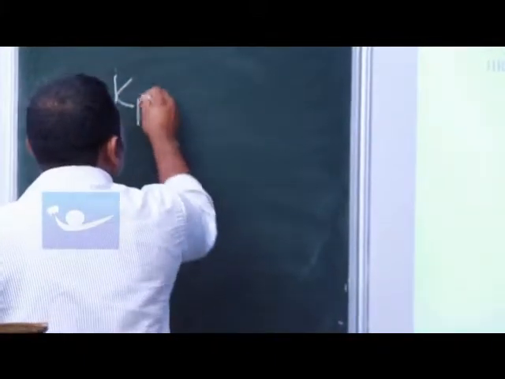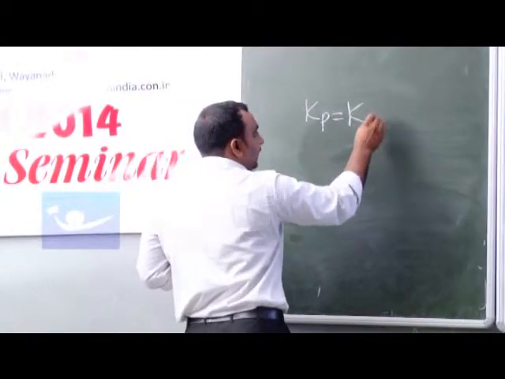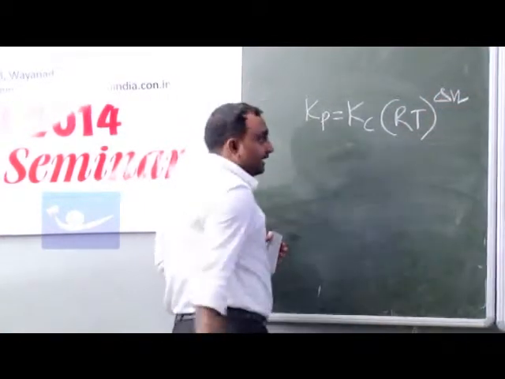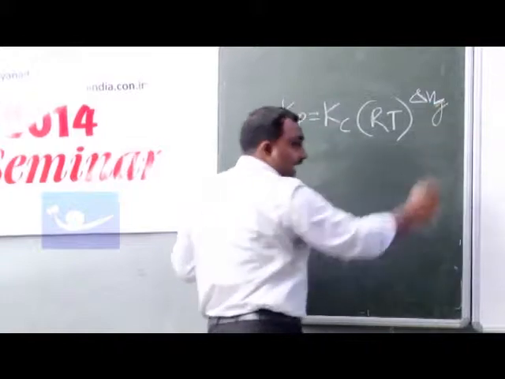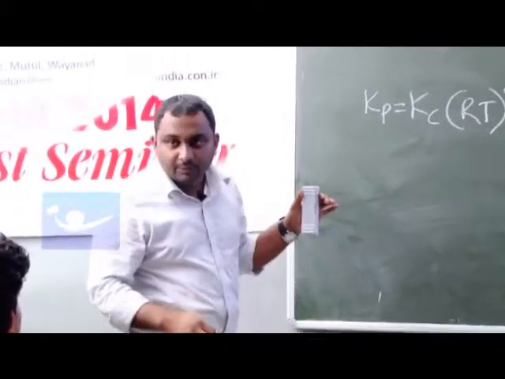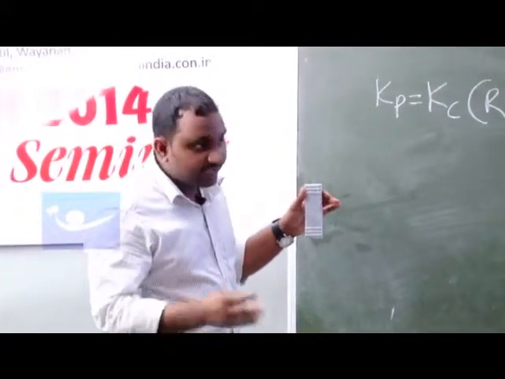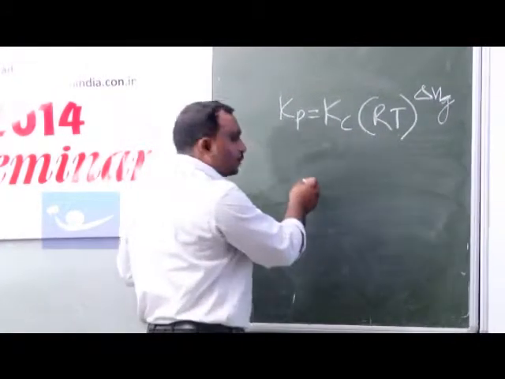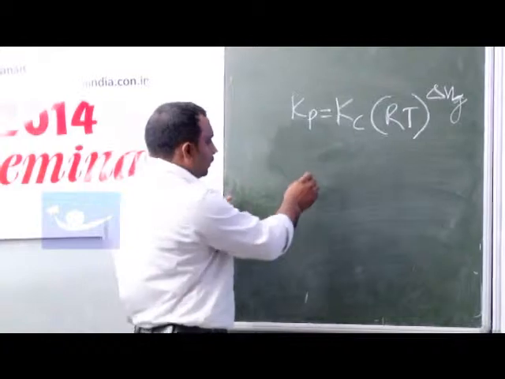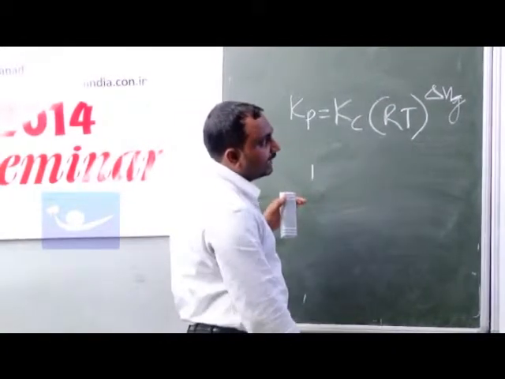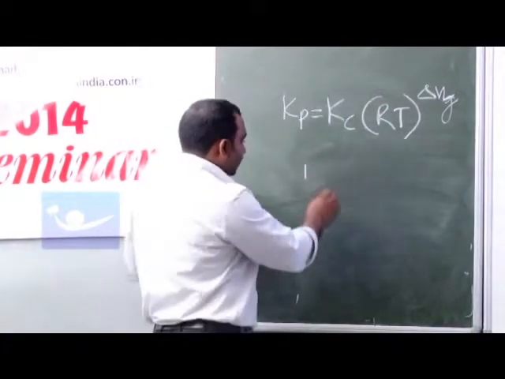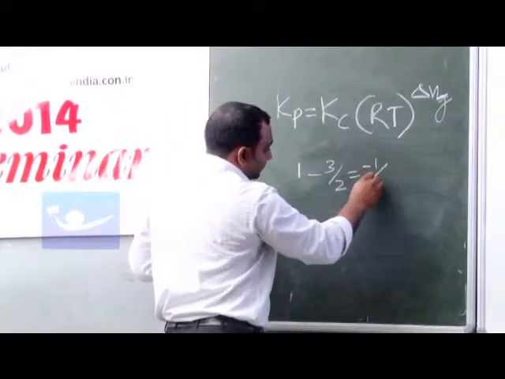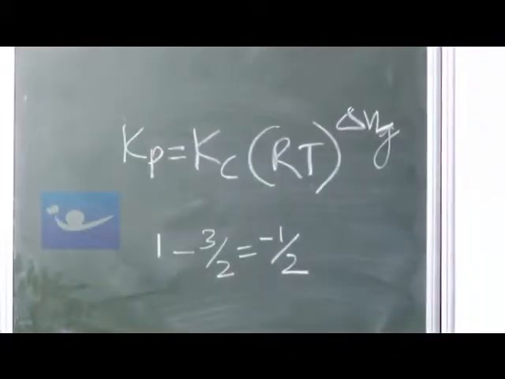So Kp is equal to Kc into RT raised to delta N. Delta N is the number of moles of gaseous product minus number of moles of gaseous reactants. In that equation, 1 mole of gaseous product, and 3 by 2 moles of reactant. So minus half, minus 1 by 2.